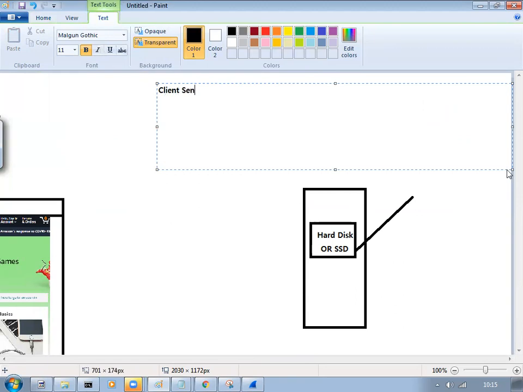Client sends the request and server sends the response. Okay. If you have an application in your PC, the server is in a remote location. That thing you have to remember.